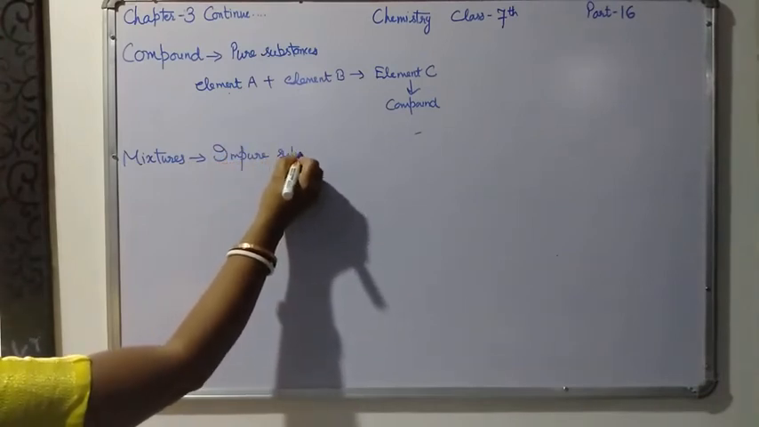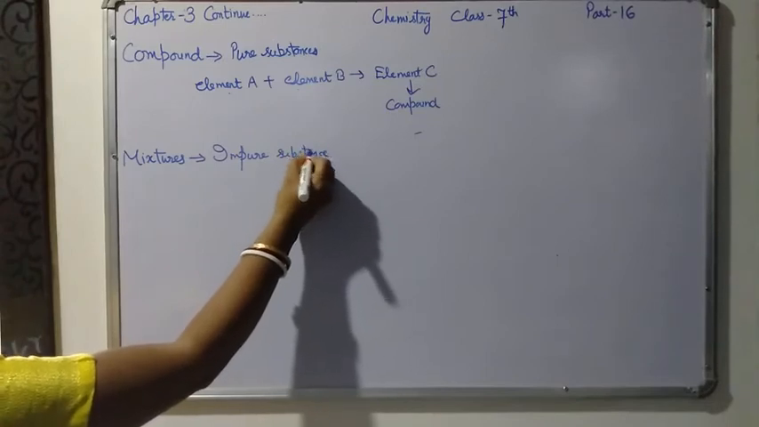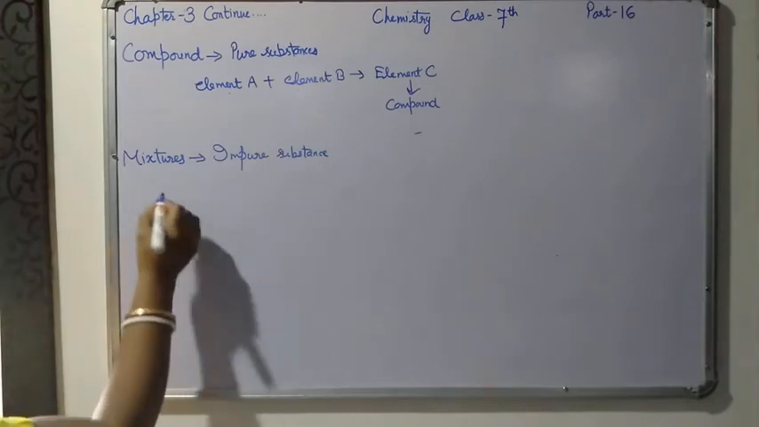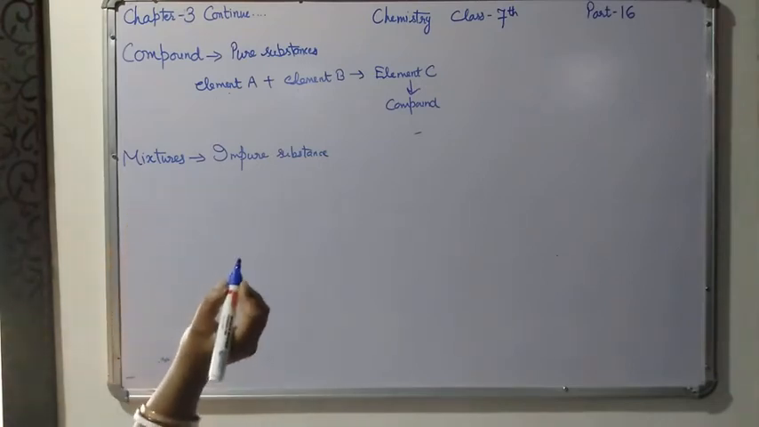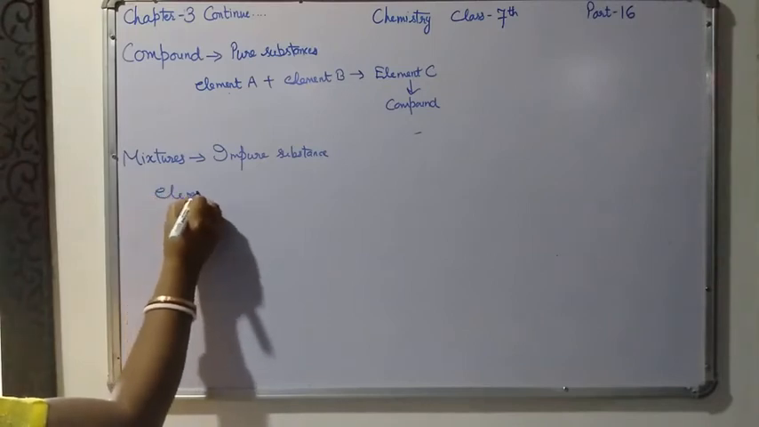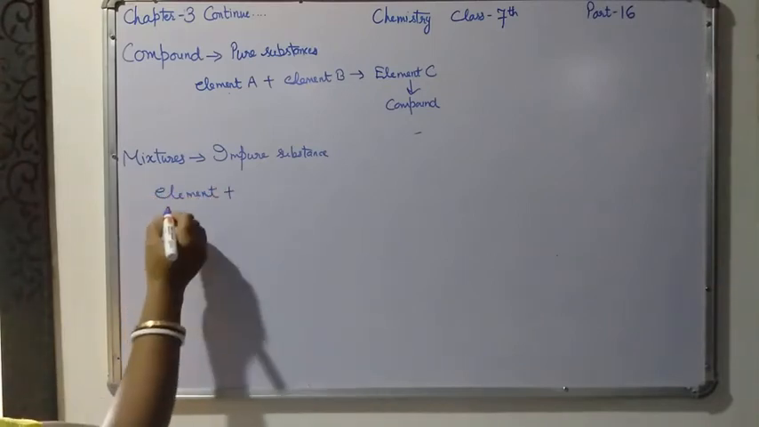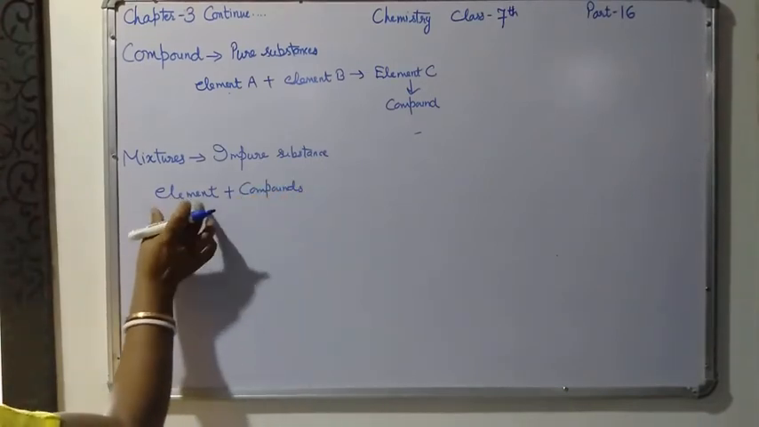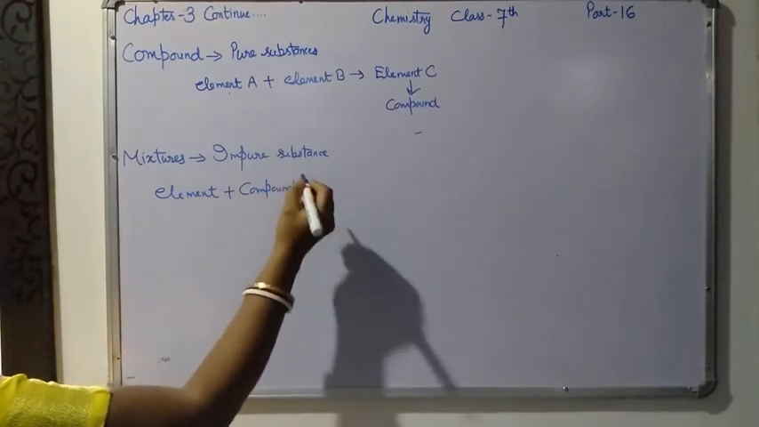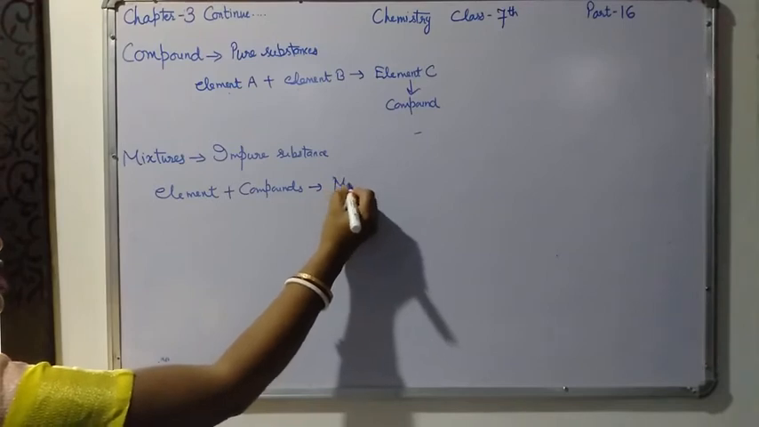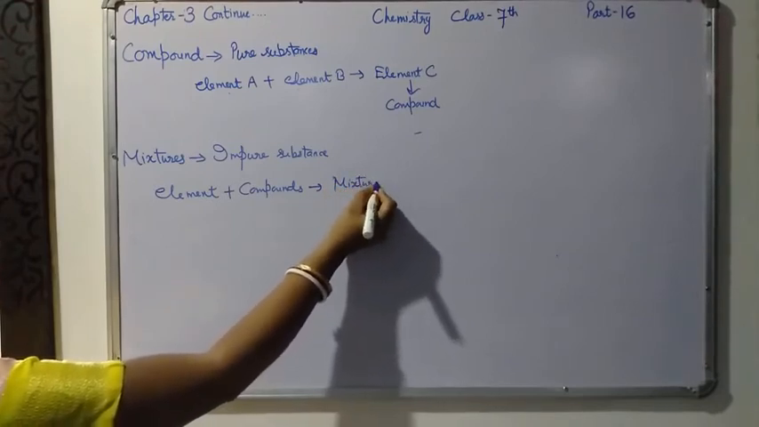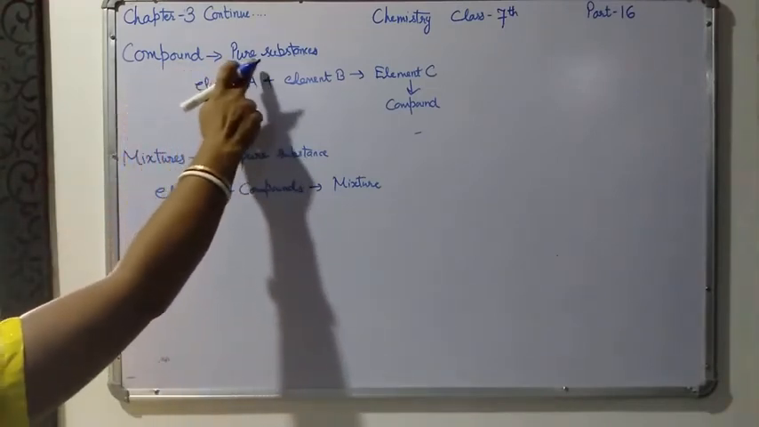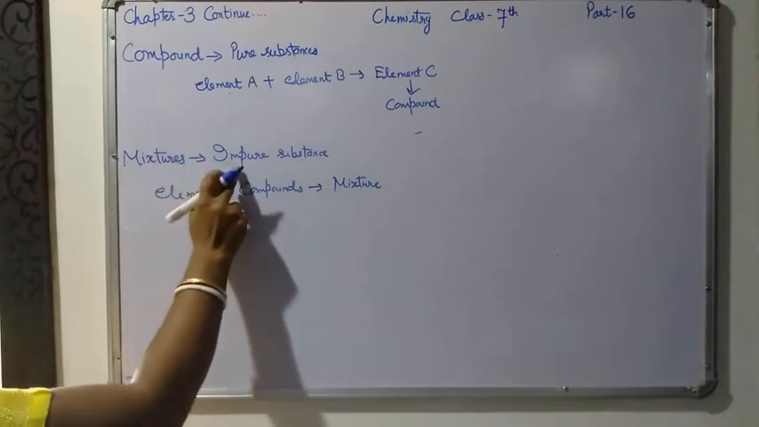See, the main difference between compound and mixture. Mixtures are impure substances which contain two or more kinds of particles. Two or more kinds of particles means they can be two different elements, or one element and one compound. When this element and this compound are mixed together, they form a substance that is called a mixture. Do you know the main difference between these two? The first difference I told you just now: compounds are pure substances, mixtures are impure substances.